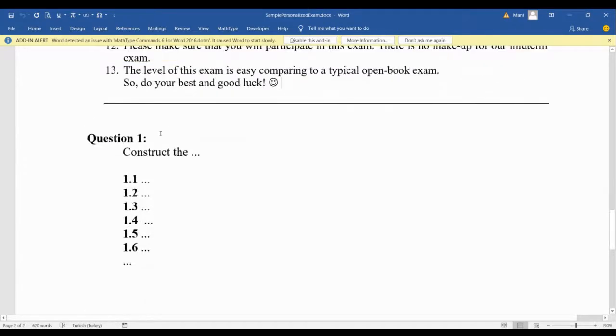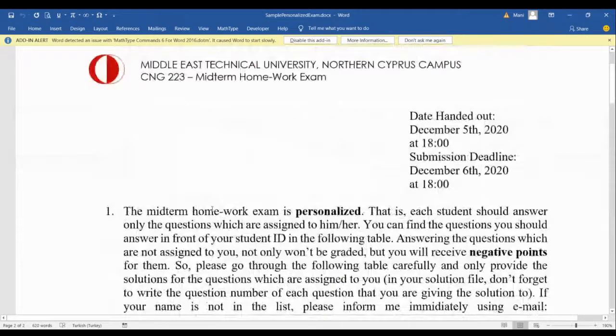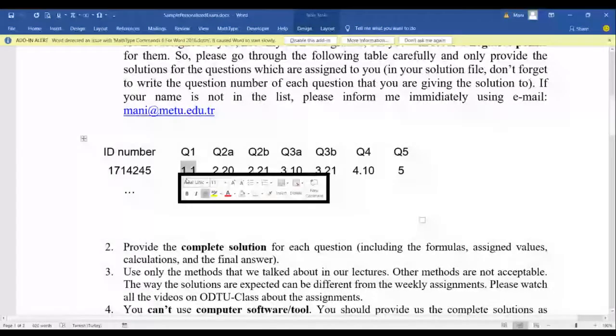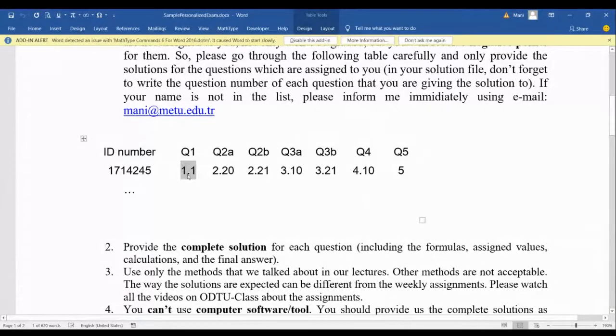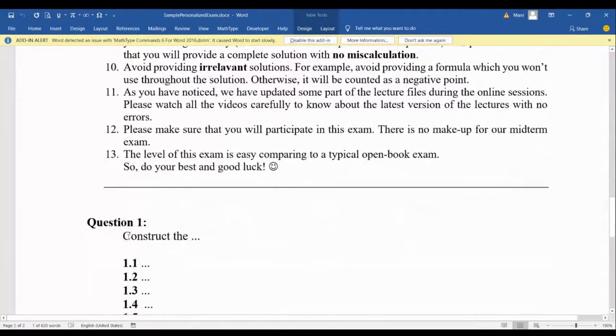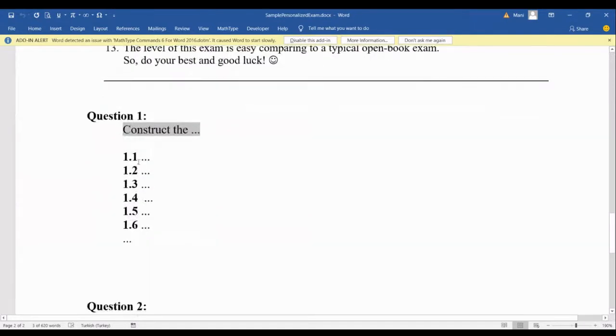So this is the way your questions might look. For example, in the table, this student should go through question 1.1. So from question 1, the part 1.1. It means that this student should read the material related to question 1 carefully, then solve the question according to 1.1.